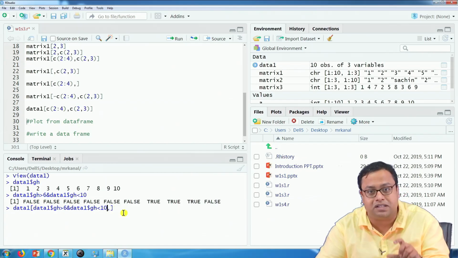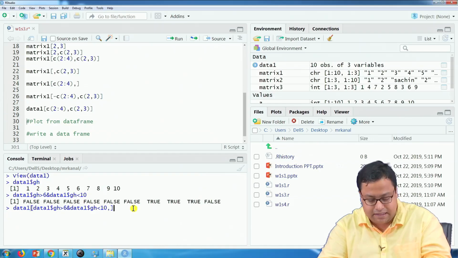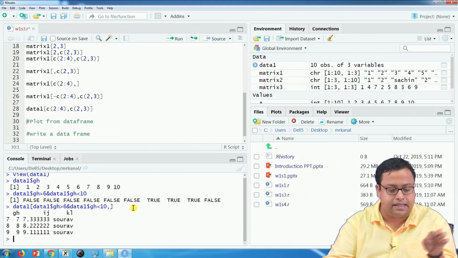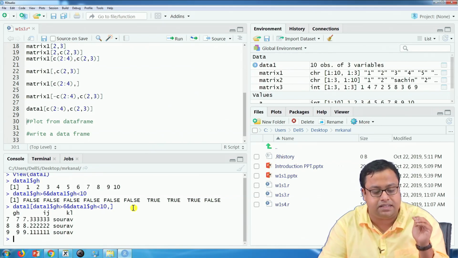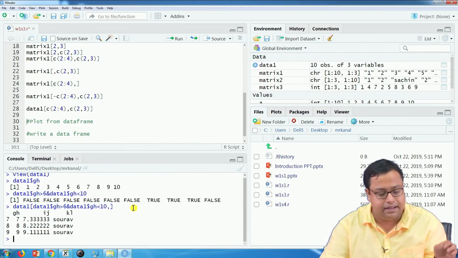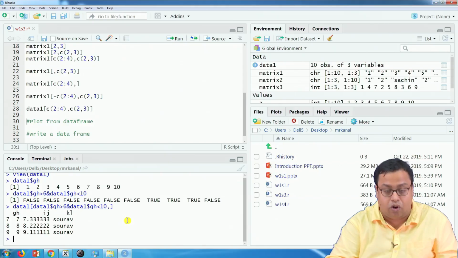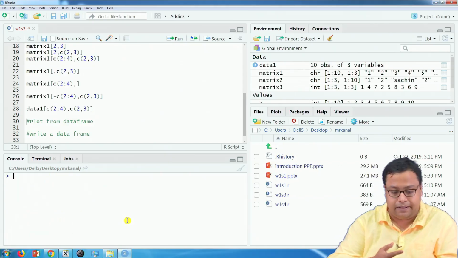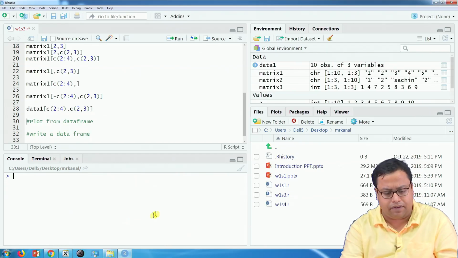So, the falses and trues come up, and wherever the value is true, it will get printed. Now, if I just run it, you will see that 3 rows get printed where the GH value is between 6 and 10, that means 7, 8 and 9. So, these 3 values are getting printed. That is how we can do conditional subsetting as well. There are other things, we will learn them at a later point of time.